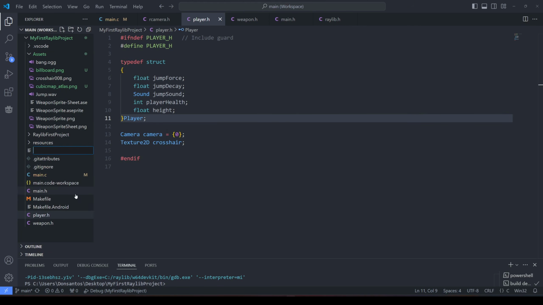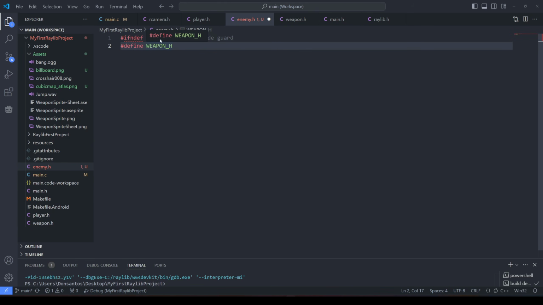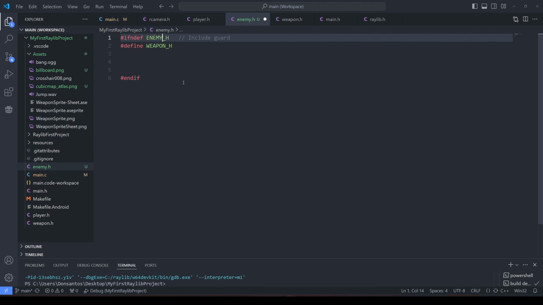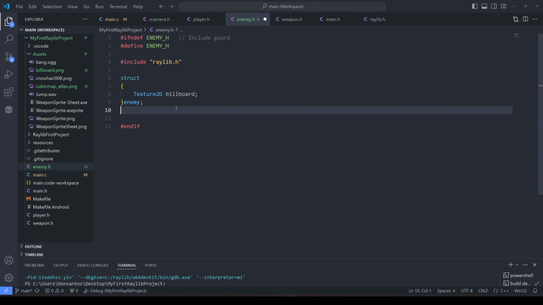I'll create a new file here called enemy.h. The enemy.h needs an include guard. Our logic goes here. This should be called enemy. Here we go, so now we have an enemy header file. Cool. And of course the billboard is just a Texture2D, so now I can use Texture2D. It's now defined in the enemy. And to be fair, this should probably be a struct. So now we have an enemy struct, and the only thing in that struct is a billboard.